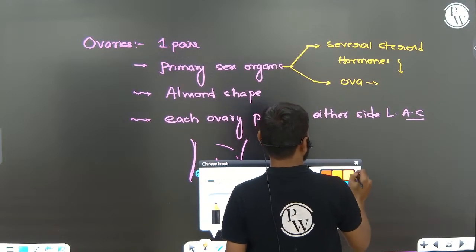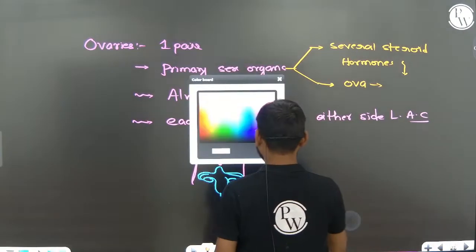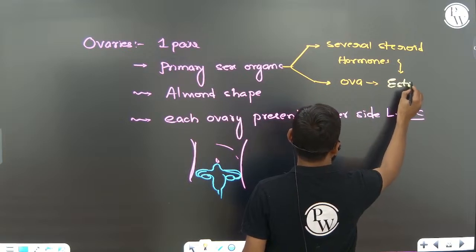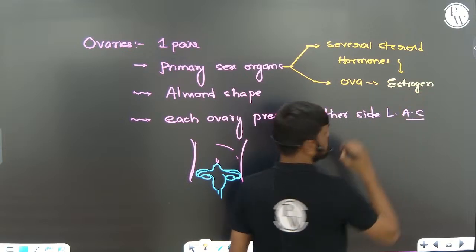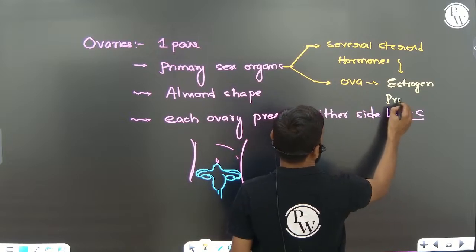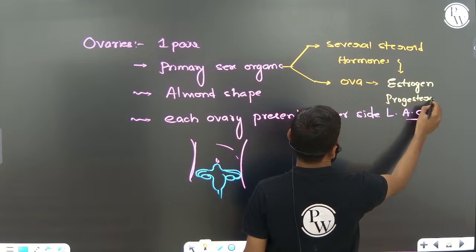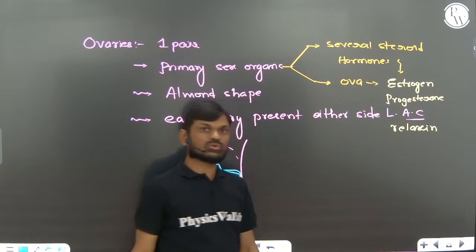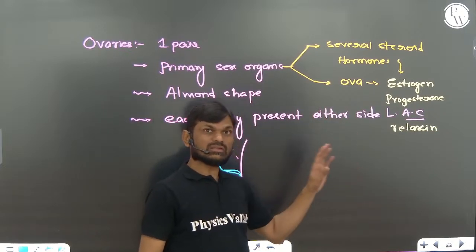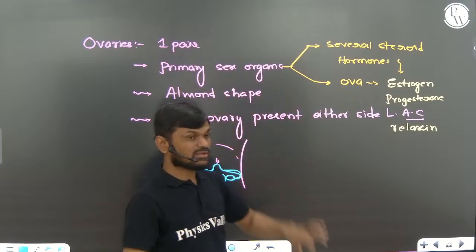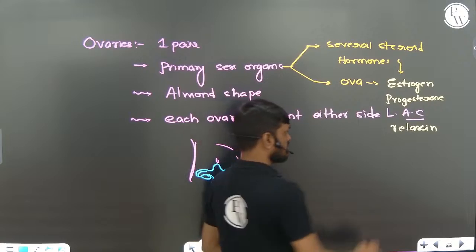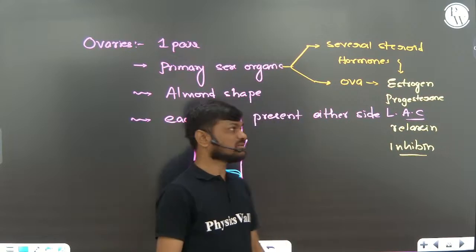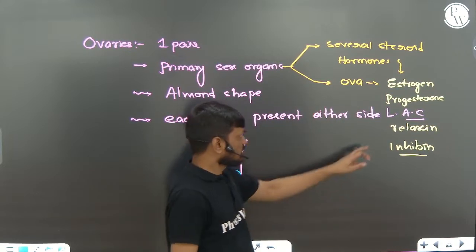One, estrogen, progesterone, relaxin. These are the hormones released by the primary sex organ. But in some books they mention inhibin. Inhibin is also a hormone released by the ovary, right? So this is very important.